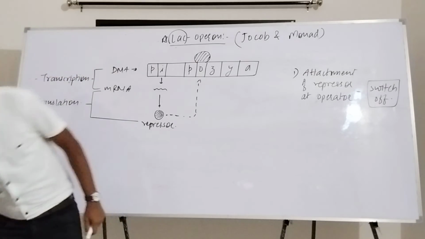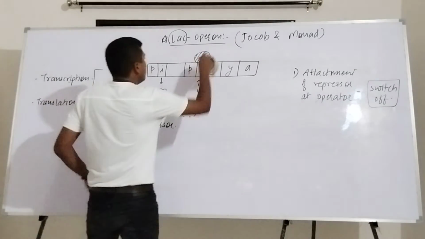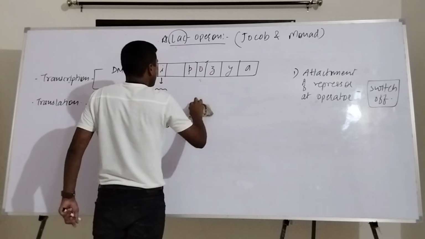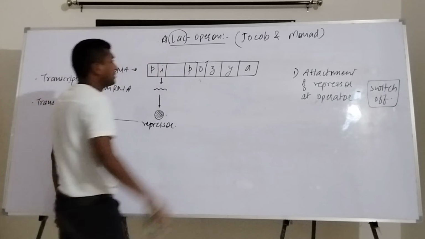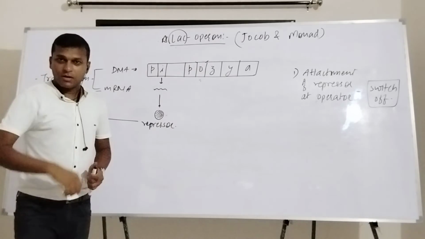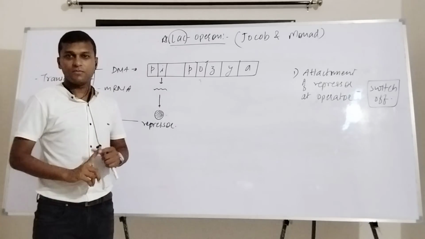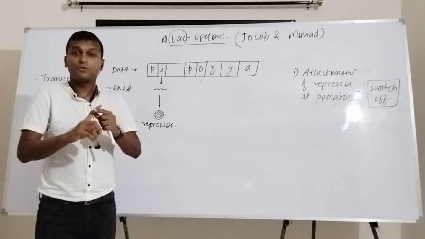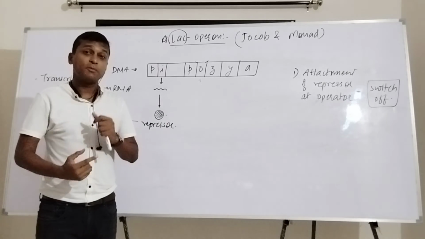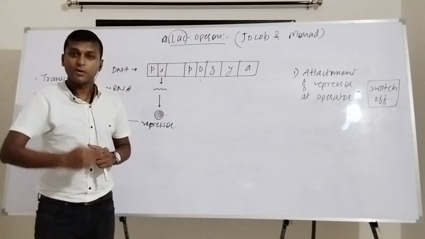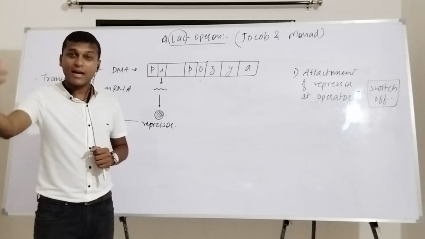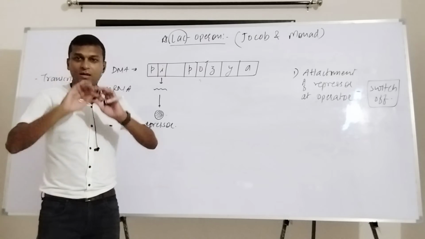How this basically works is very simple. Some time ago, when we were talking about Z, Y, and A, I told you that three different enzymes are working. The first enzyme was beta galactosidase, which cuts lactose into glucose and galactose. The second enzyme is called permease. What does it work for? It works for the entry of lactose inside of the cell.